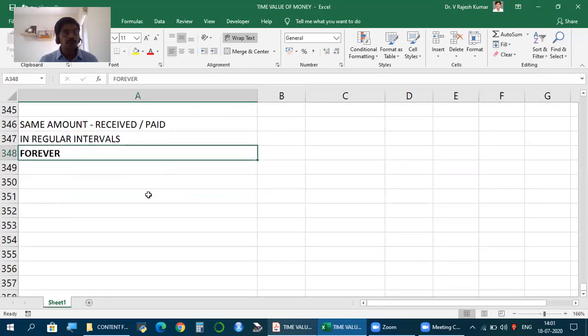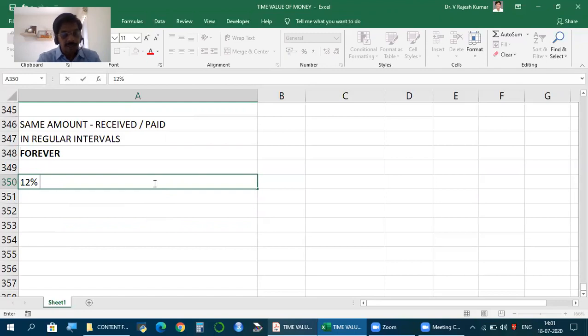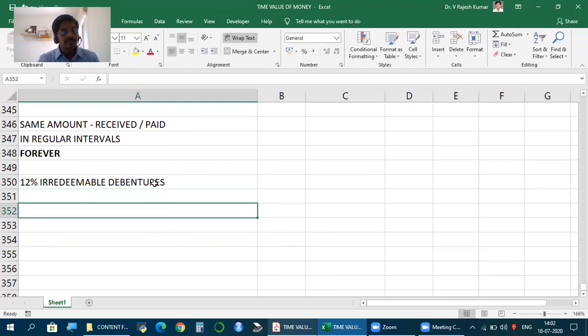Let's say you have with you 12% irredeemable debentures of a company. What are irredeemable debentures? Debentures which are not redeemed within the lifetime of the company. What is the lifetime of the company? Perpetuity. It's a perpetual existence. So if you have these, you keep receiving interest forever. Even after the death of the debenture holder, there will be transmission. So the cash flow on this will be forever. Maybe there may be an end, but we don't know when.